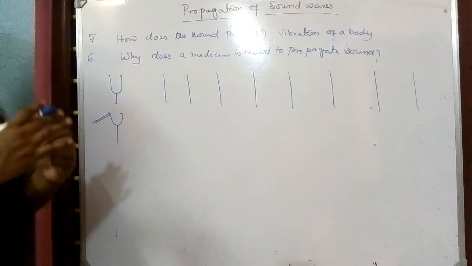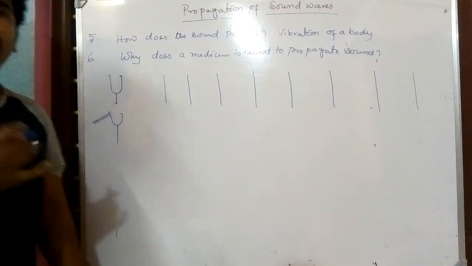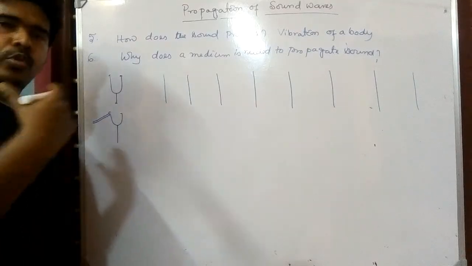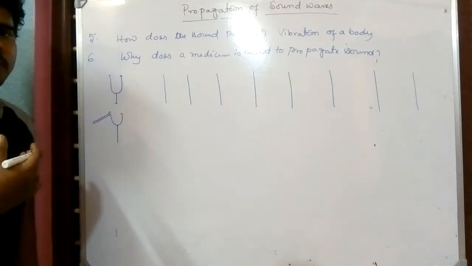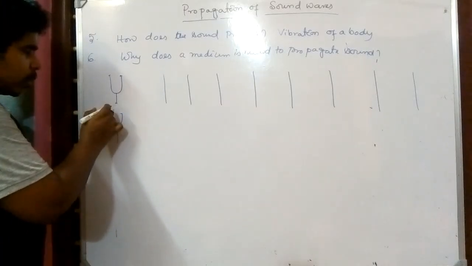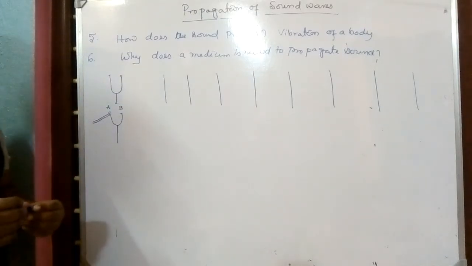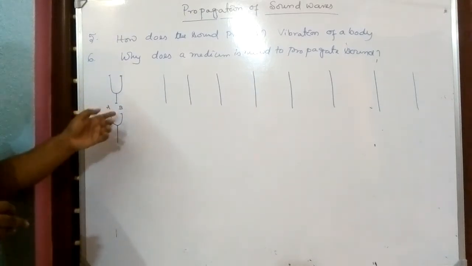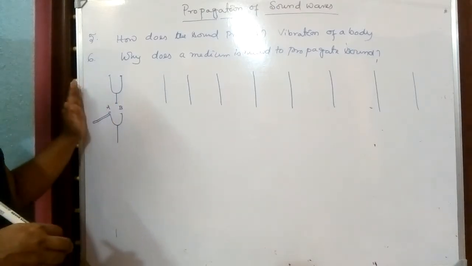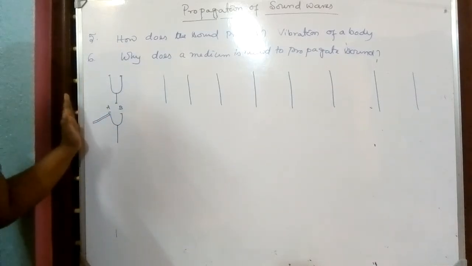So how does the vibration produce sound? What is a vibration? If I define vibration, we all know that it is when a body moves to and fro from its mean position. Assume in this body there are two rods, one we call A and the other B. We are following the B rod. The A rod we will not follow, because the A rod is on the left-hand side and here we are not assuming any medium.